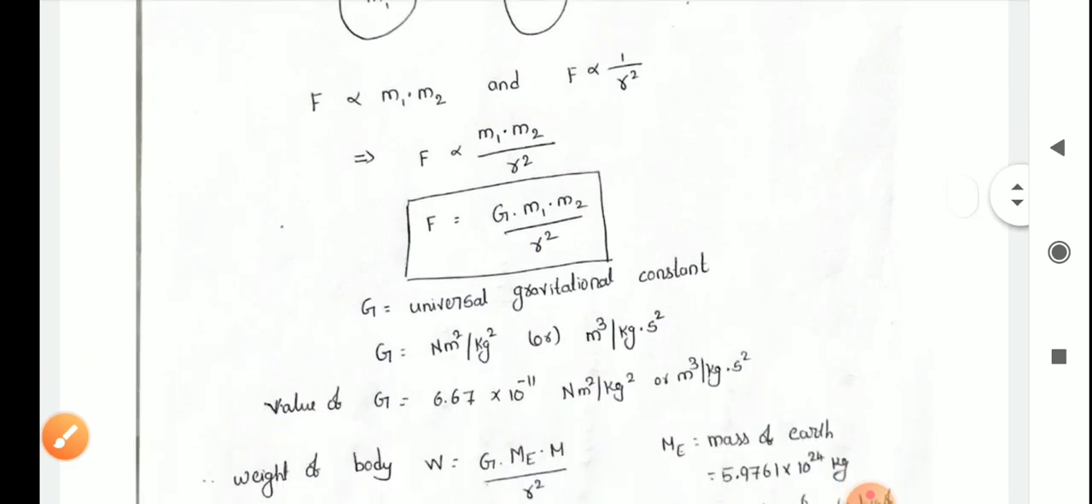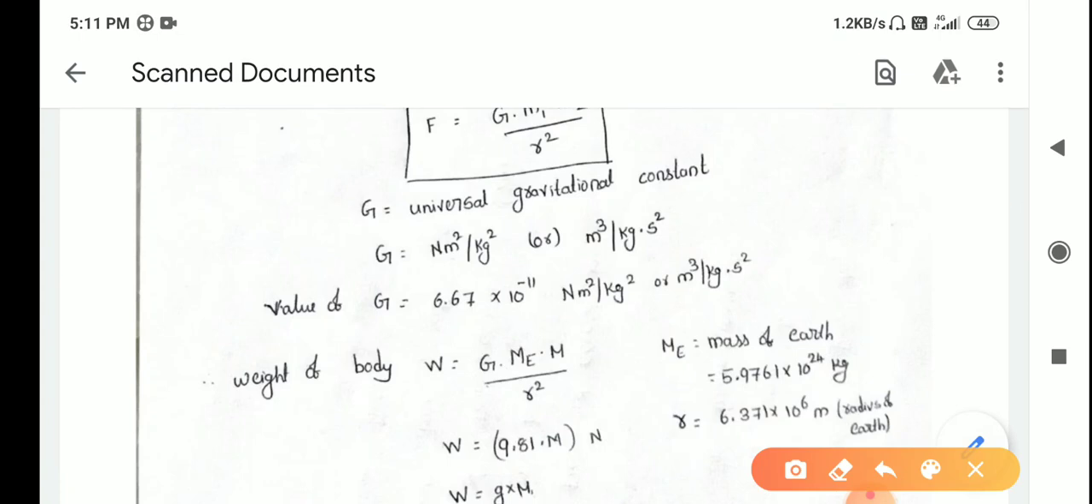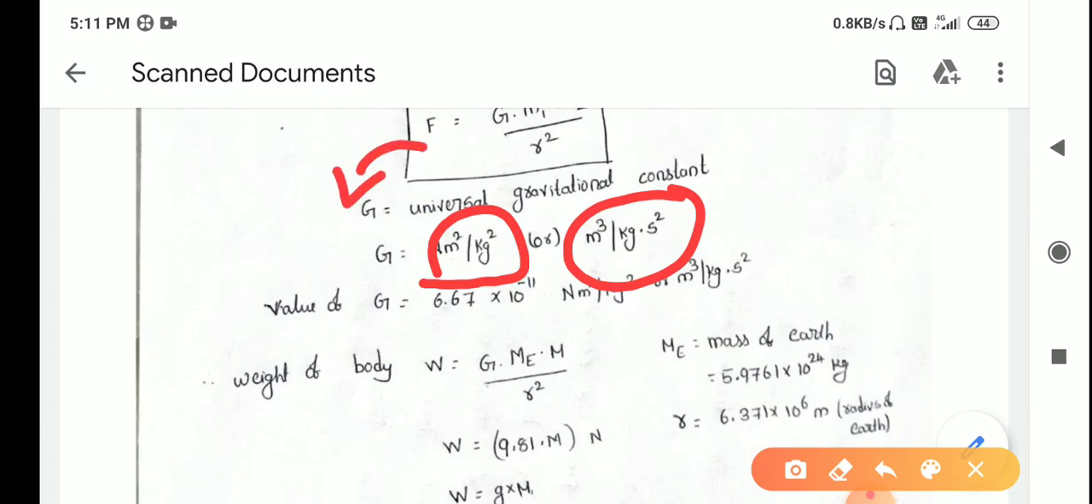This G constant is called the universal gravitational constant, and its units are Newton meter square per kg square, or meter cube per kg second square. Units of every physical quantity are important in engineering mechanics. You have to concentrate on the units of force, G, m, and r. Everything you have to remember. The value of G is 6.67 into 10 to the power of minus 11 Newton meter square per kg square.